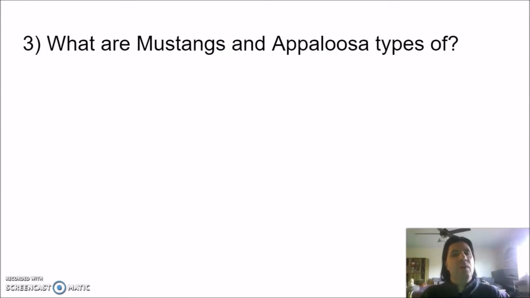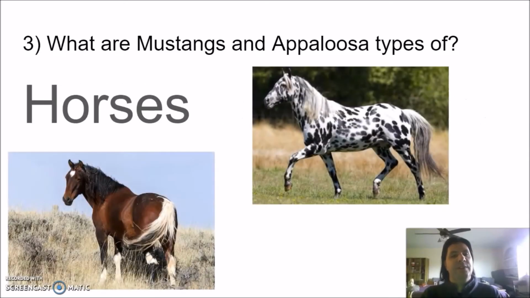Number 3. What are Mustangs and Appaloosa types of? Answer: those are types of horses. There's many breeds of horses. Some of the most famous are the Arabian and the Clydesdale. The Mustang and the Appaloosa are 2 more types.